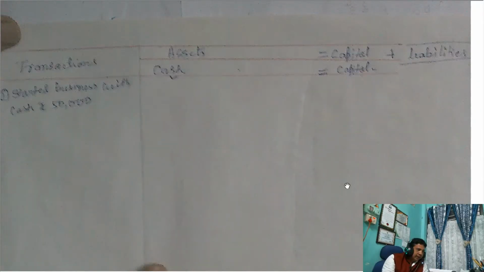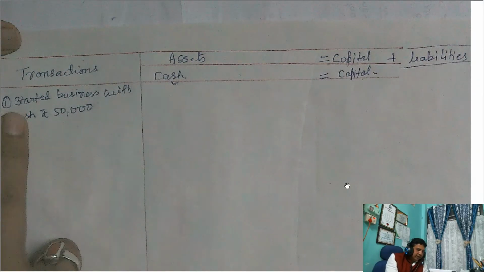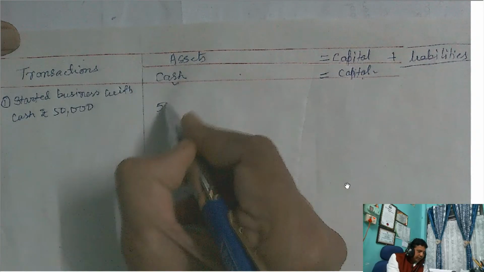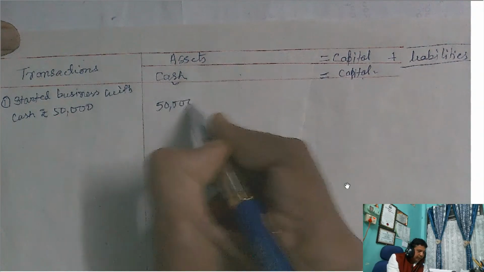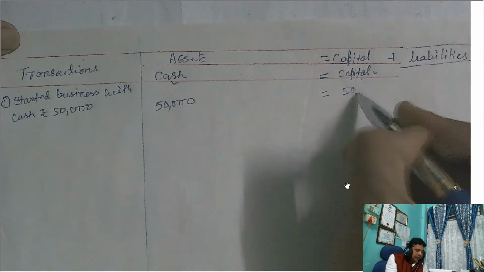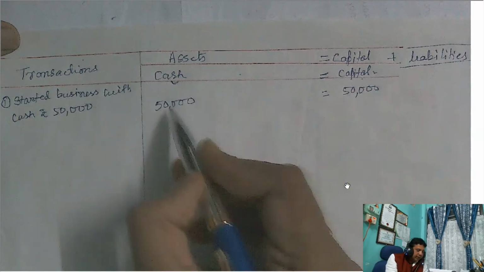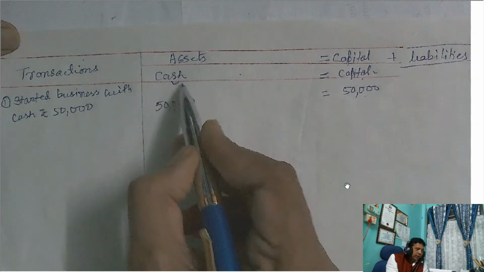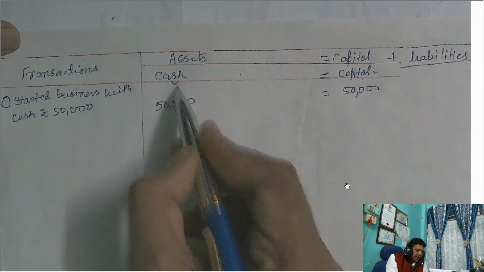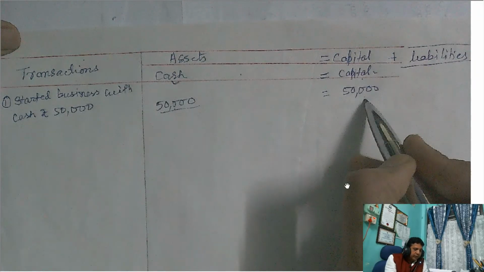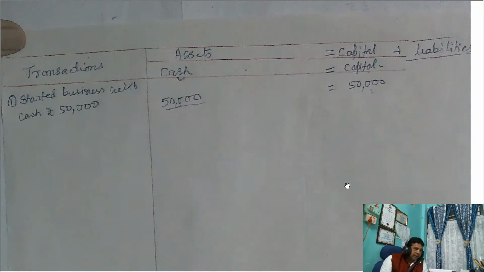Now you see how this transaction is used for making the accounting equation. Cash coming into business is 50,000 and capital coming into business is 50,000. So debit equals credit. Every transaction has a twofold aspect, with equal amount, here 50,000, here also 50,000. So the first transaction is over.